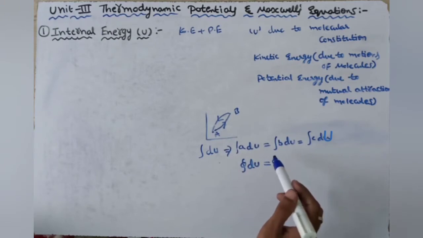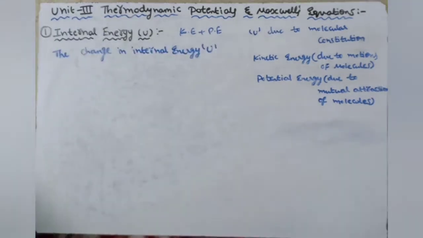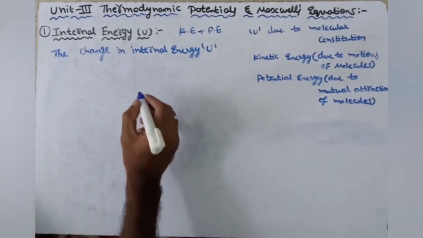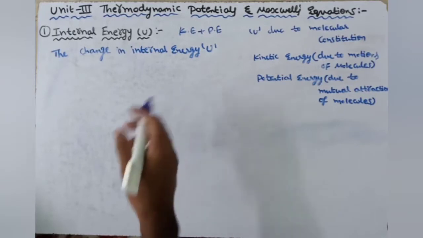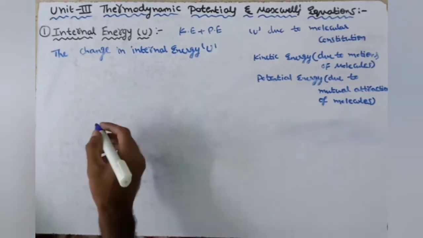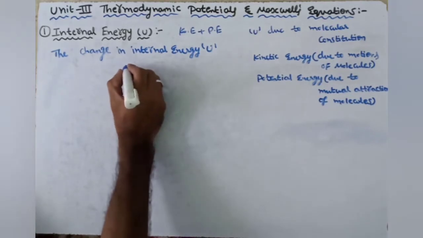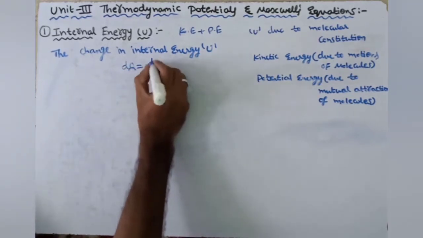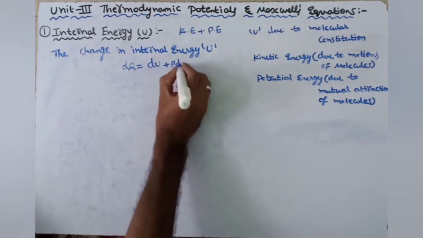Now, the change in internal energy can be written directly from the basic equation connecting the first law and second law of thermodynamics, or we can derive it again. According to the first law of thermodynamics, dQ equals dU plus PdV.